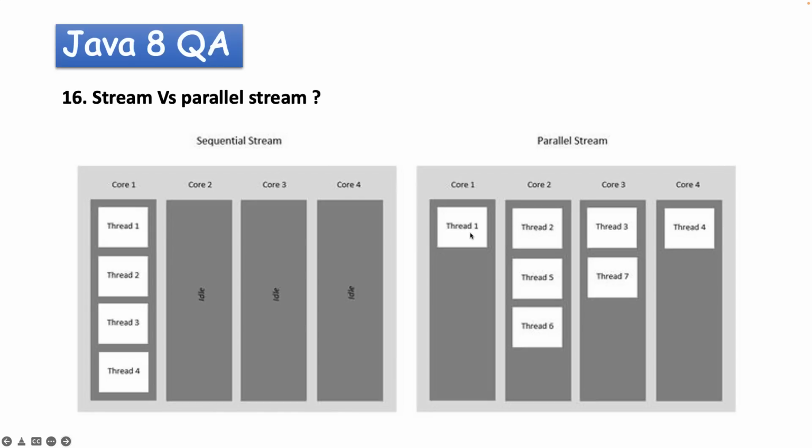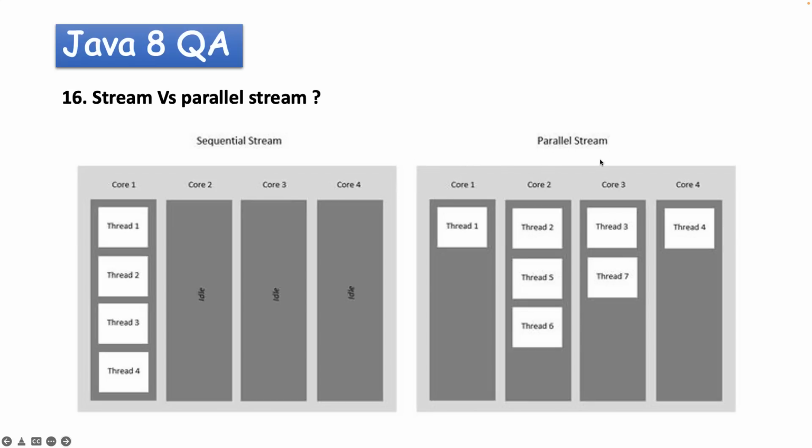You can see this order, right? Since parallel stream uses multiple cores, definitely you will achieve better performance. But again, it's not always recommended to use parallel stream. Whenever you are doing some read operation, you can go ahead and use parallel stream. For write operations, to maintain consistency, it's always recommended to use stream, not parallel stream. Now let me show you with an example how these two work.